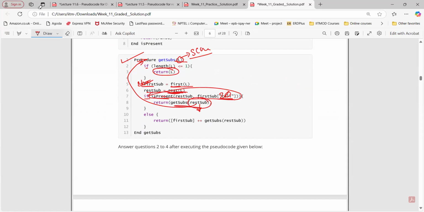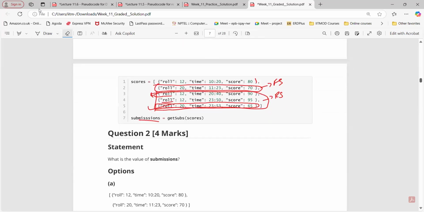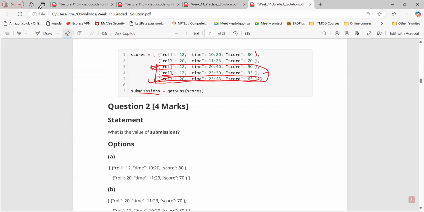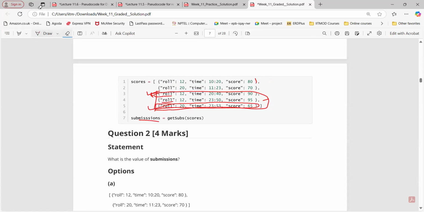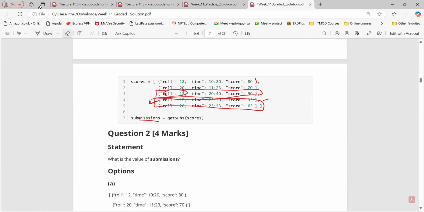But again, what will the rest sub be? The last three dictionaries will be the input element, right? So again, we are taking this as an input. So the same thing will happen. Again, now I'm quickly doing it. Can I say this will be my first and the remaining two will be my rest? Correct. Yes, sir. Again, if I apply is present, 12 is present in this last sub as well, right? So again, yes sir, it will be true.